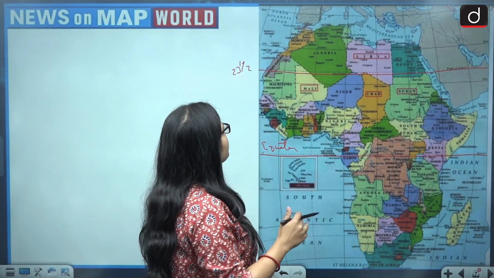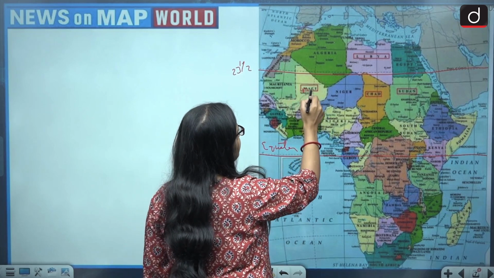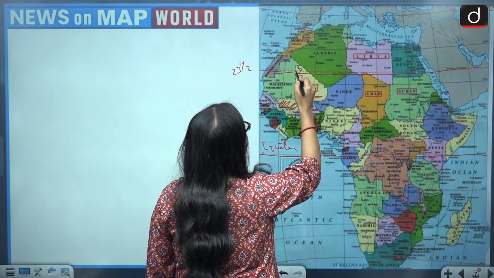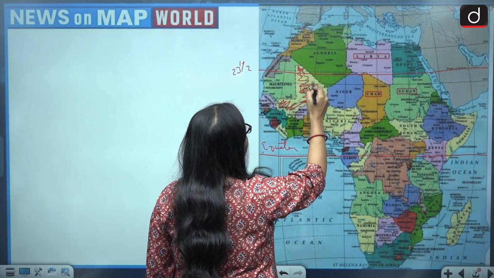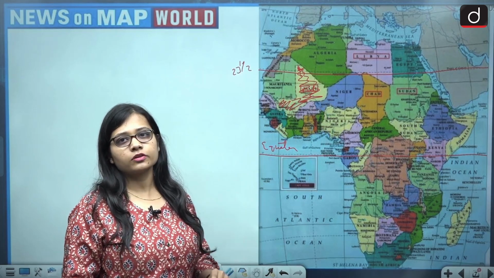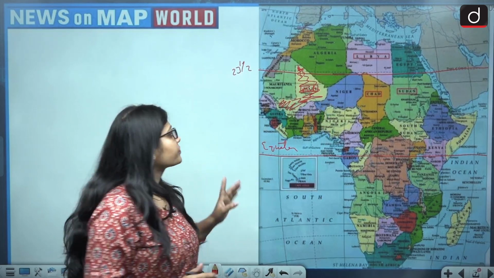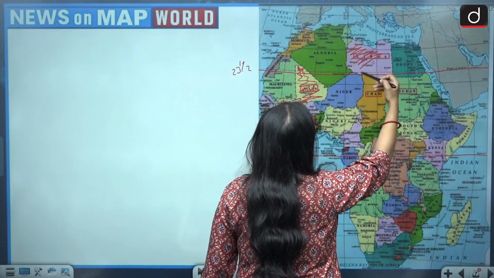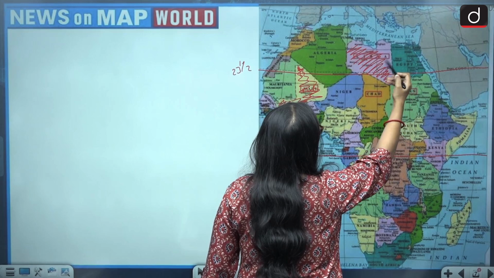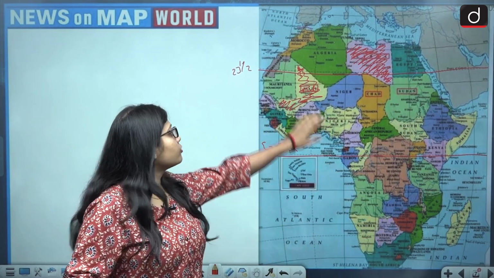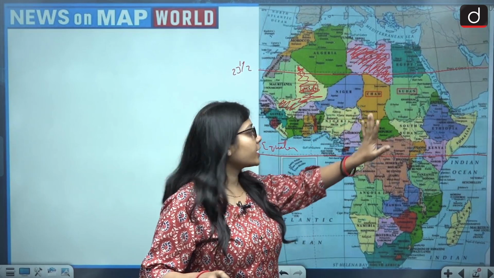Now very clearly we are able to see that this is the country Mali, and Mali is present north of the Tropic of Cancer, and at the same time it is present in the southern direction also. So Mali is correct. Then comes the second country, which is Libya. Now Libya is also located both in the northern and the southern part of the Tropic of Cancer. So Mali and Libya become correct.